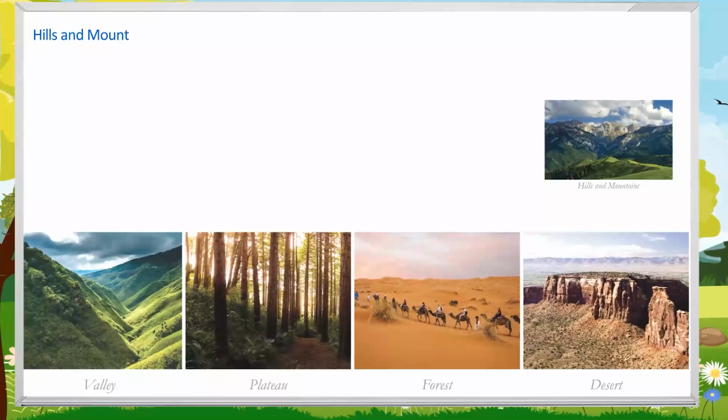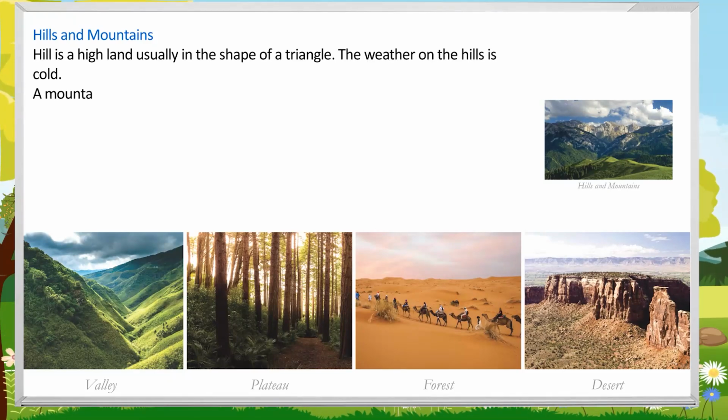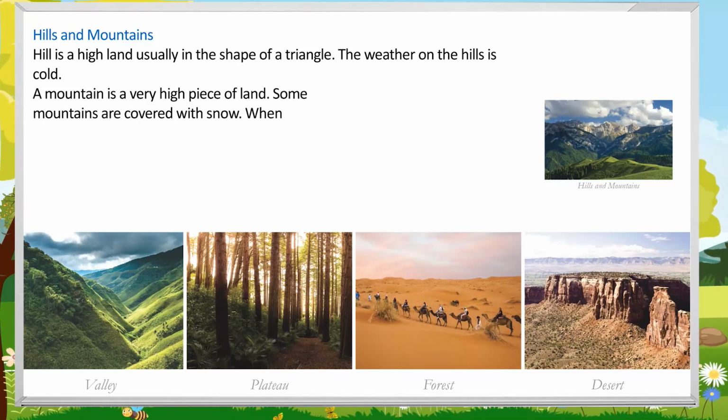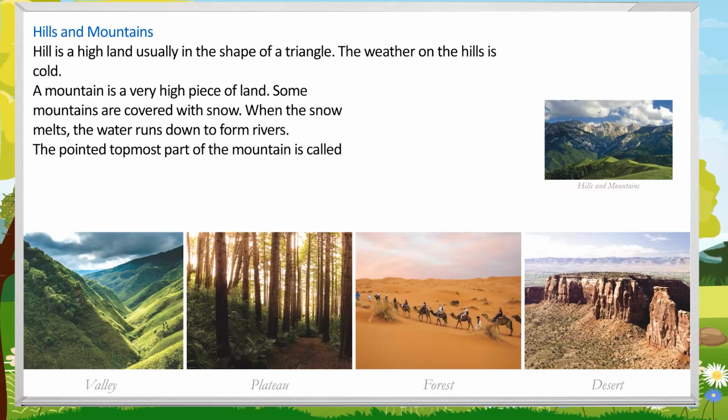Hills and mountains. Hill is a high land usually in the shape of a triangle. The weather on the hills is cold. A mountain is a very high piece of land. Some mountains are covered with snow. When the snow melts, the water runs down to form rivers. The pointed topmost part of the mountain is called its peak.